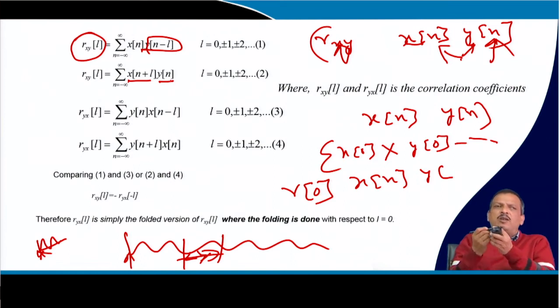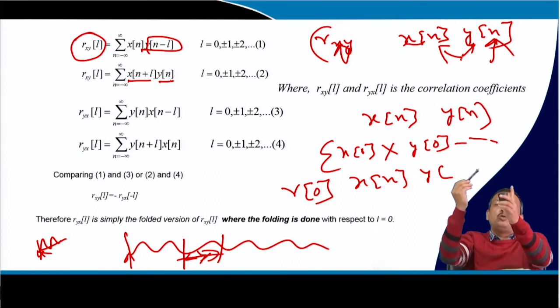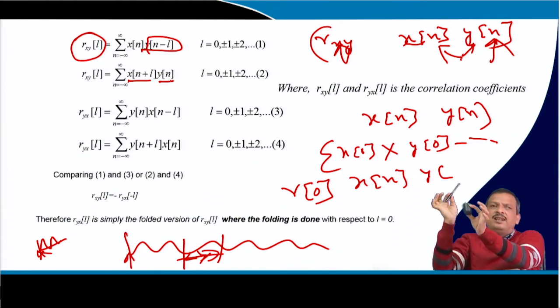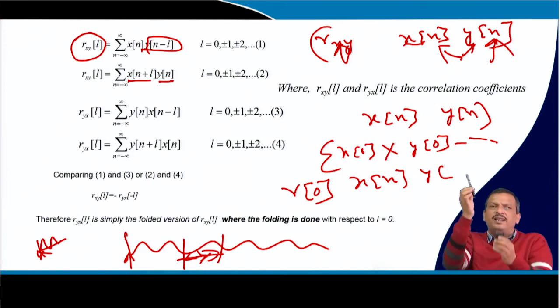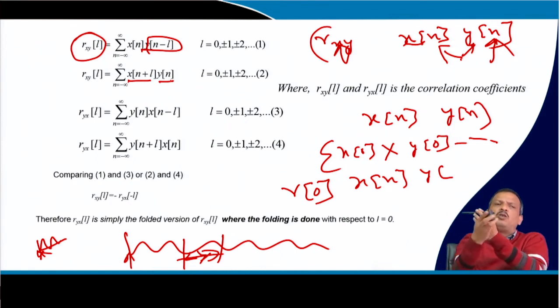So, how do I find out the similarity? I have two signals: this signal is y[n], this signal is x[n]. First I put y[n] at 0, so L equal to 0, and both signals are here.